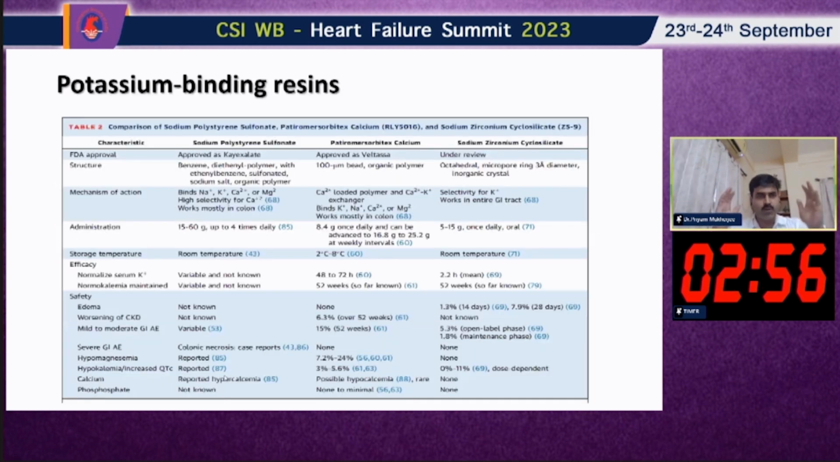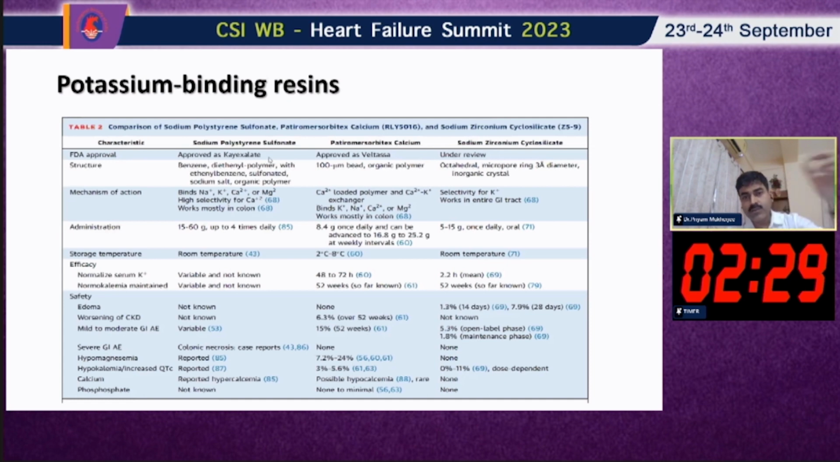Now, what is the role of potassium binding resins in the current scenario? This is the first potassium binding resin, sodium polystyrene sulfonate. Actually, it is the K-bind sachet we usually use. This K-bind sachet is good for acute cases. Yes, for acute hyperkalemia we give K-bind sachet, but you cannot use it on a regular basis because it causes colonic necrosis. This is the main disadvantage of sodium polystyrene sulfonate.